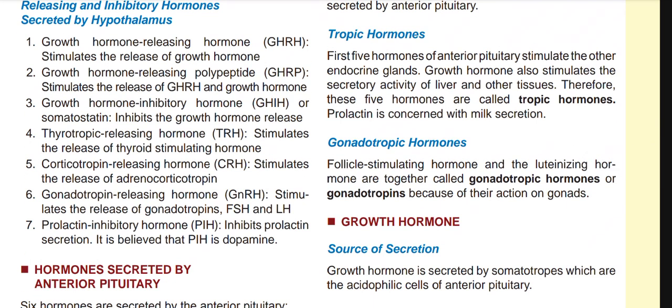Prolactin is concerned with milk secretion, and the gonadotropic hormones, follicle stimulating hormone and luteinizing hormone, together are called gonadotropic hormones or gonadotropins because of their action on the gonads. So this is for now. Tomorrow we will discuss the growth hormone and the other hormones secreted by the anterior pituitary.